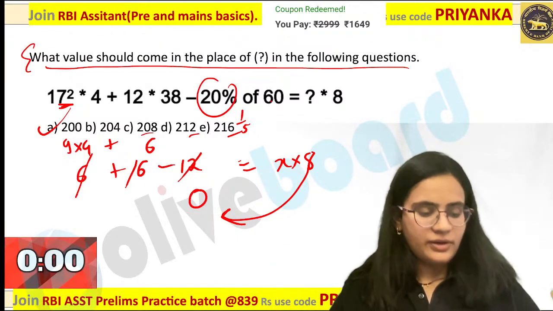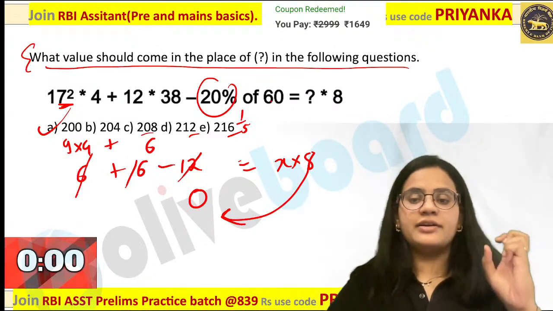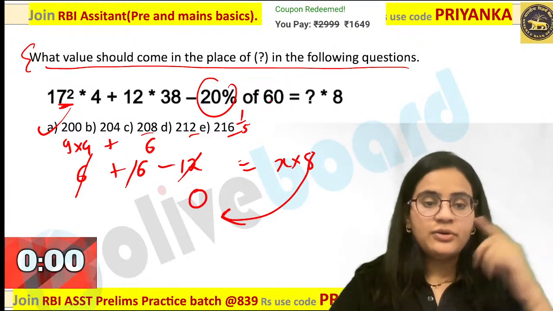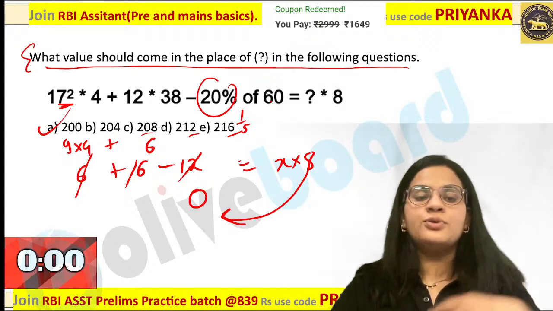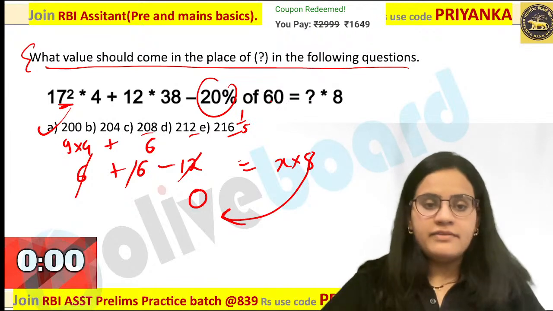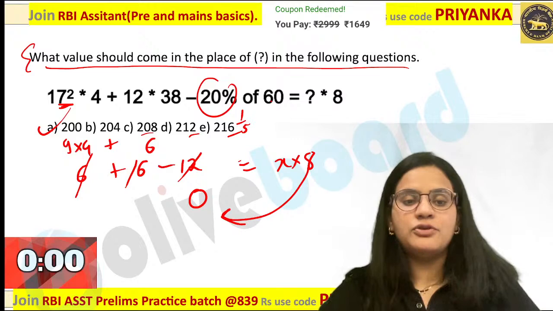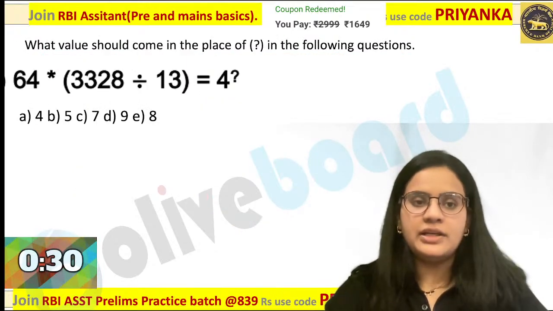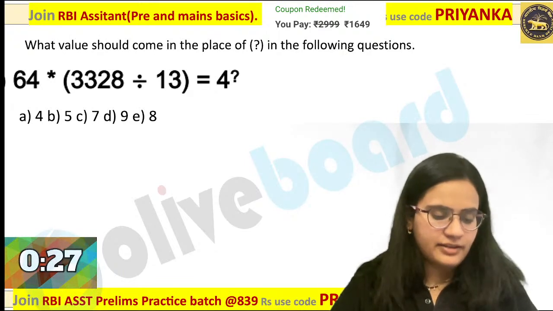That is what I was about to explain. Here you need not even solve the complete question over here. Really wonderful question. Are you getting it? And in your RBI assistant exam, many of the questions can be solved using this short trick over here. Everybody is following my point? This is how you have to go about it. Let us quickly move on to the next question over here. Next question based on single cancellation method. Let me see who all are getting the answer over here.